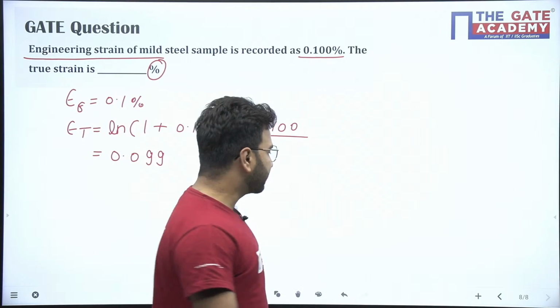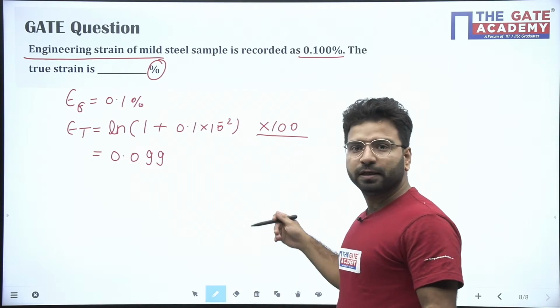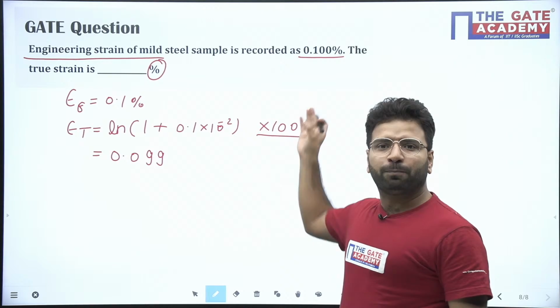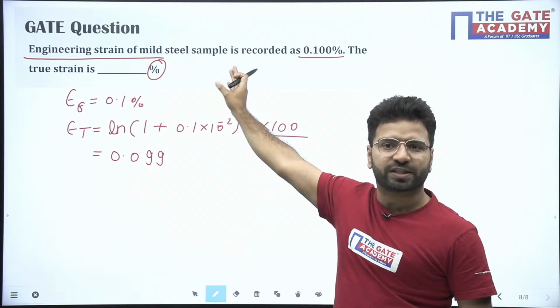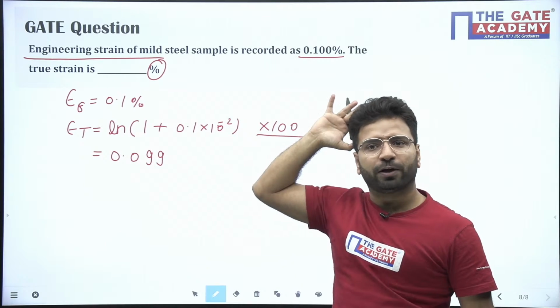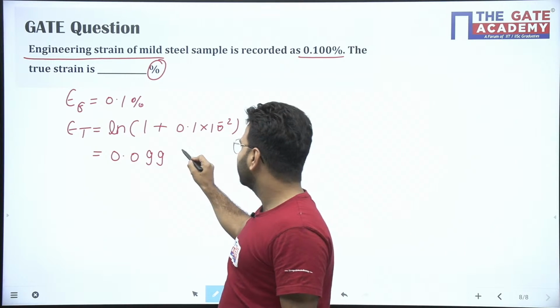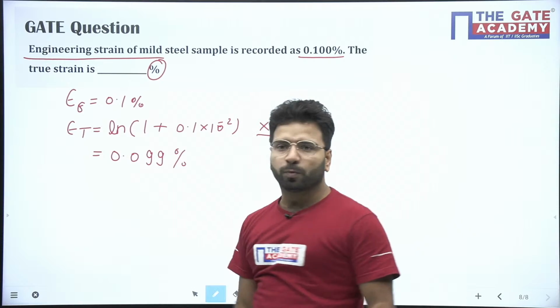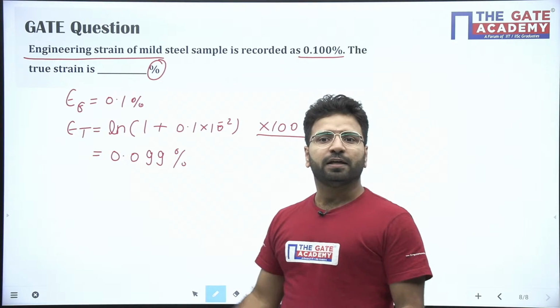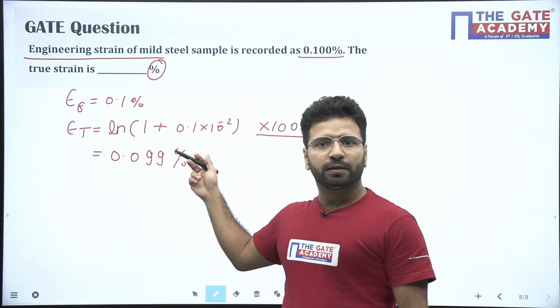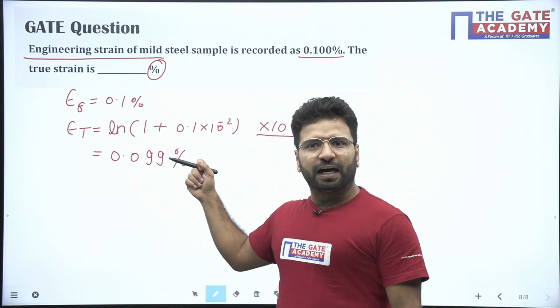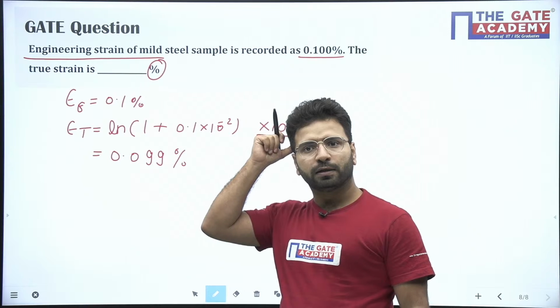Okay, now the next concept is, anyone doubt? Anyone doubt in these concepts? Up to now we have discussed stress, strain, true stress, true strain. These four things we have covered. Very good, KTK. 0.099 in percentage. Anyone doubt? Shall I go ahead? Anyone doubt?